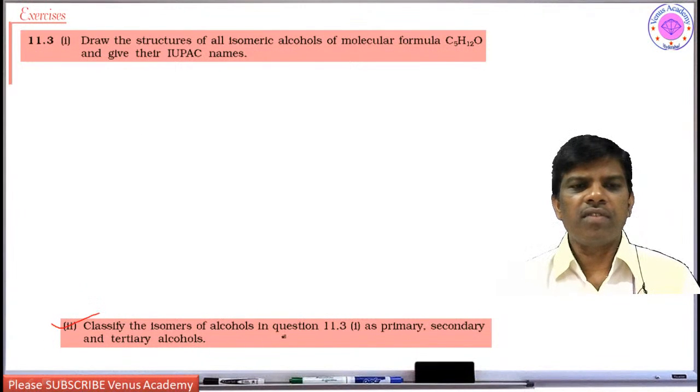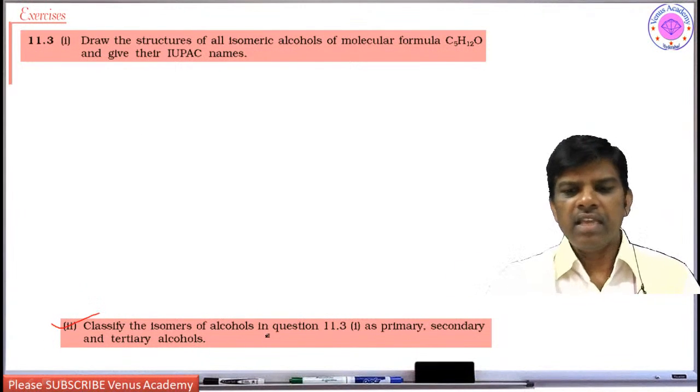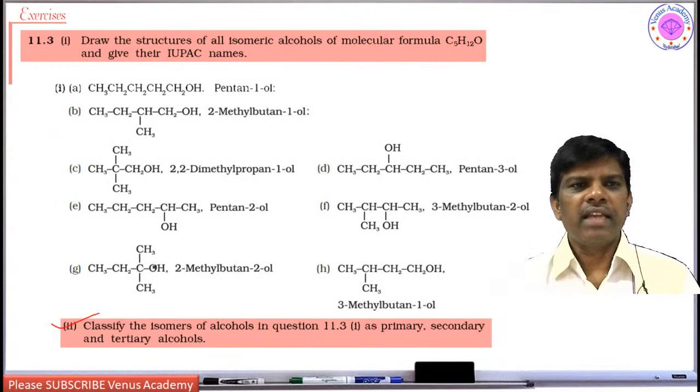Classify the isomers of alcohols in question 11.3. The question is like this: draw the structures of all isomers of alcohols of molecular formula C5H12O and give their IUPAC names. Yes, students, so C5H12O, usually it is pentan-1-ol. Yes, it is an alcohol.